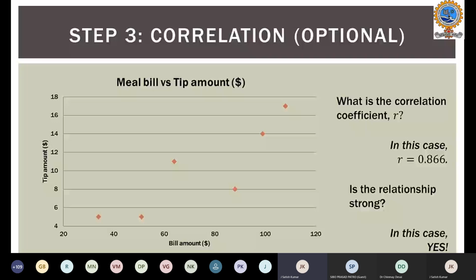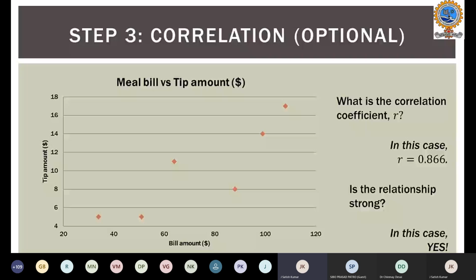Otherwise, we can go for step 3, that is correlation. So this step 3 is optional. We can see the correlation or not, but with it we can see whether the relationship is strong or not.